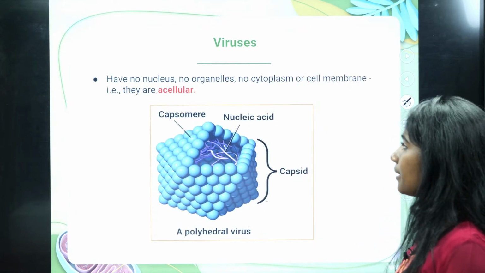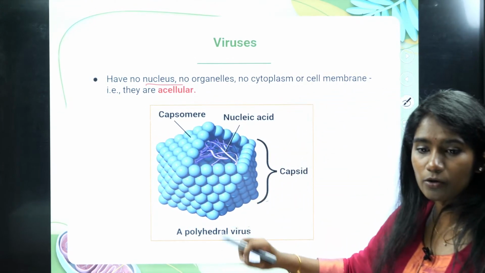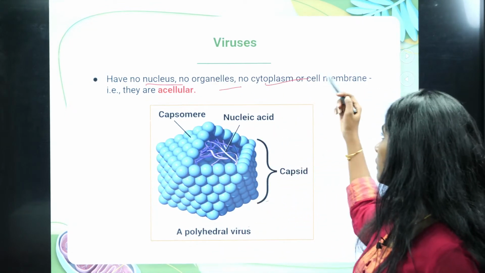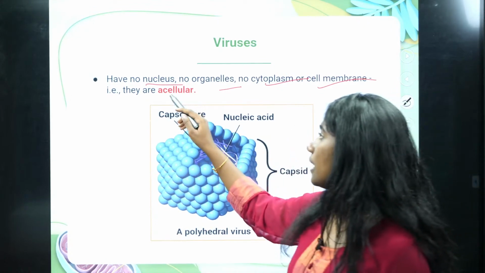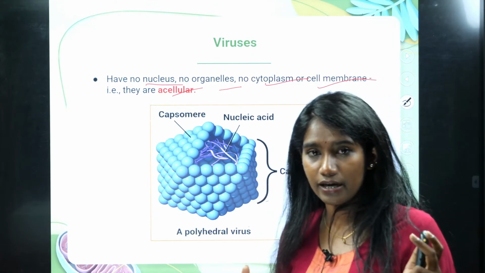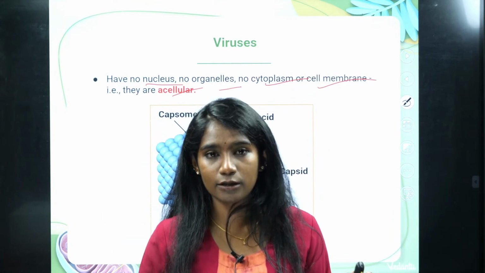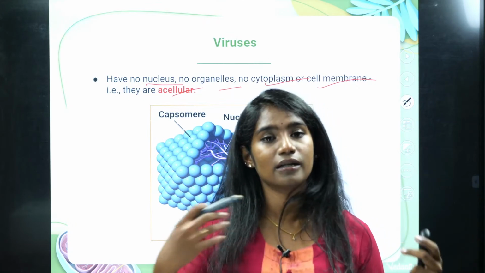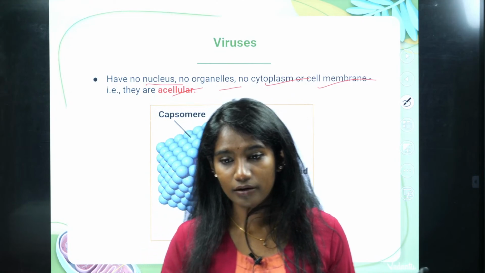Okay, and then they have one more thing. See, the viruses don't have any nucleus, they don't have cell organelles, no cytoplasm, no cell membrane, nothing. They are acellular. See, you have seen the structure, it has got a head part and a tail region. Within that head only, the nucleic acid is present. Some viruses contain DNA as genetic material, and certain viruses contain RNA as their genetic material. Yes, Gaurav, it is the enveloped one.